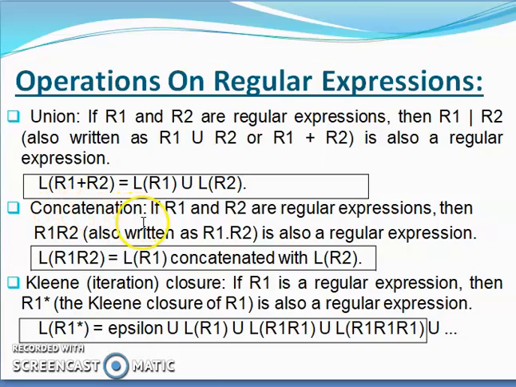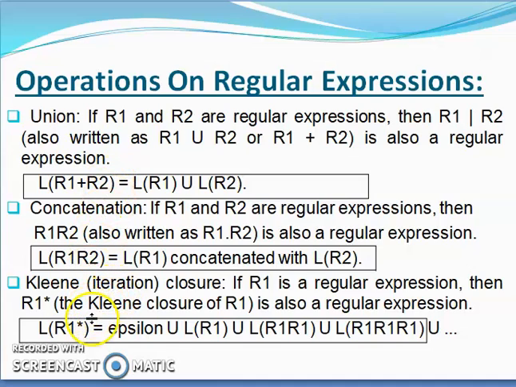Then concatenation. Concatenation means all the strings in R1 will be followed by all the strings in R2. If R1 includes A and R2 includes B, then A will always be followed by B. One thing to note is that R1 concatenation R2 is not the same as R2 concatenation R1, but R1 union R2 is the same as R2 union R1.